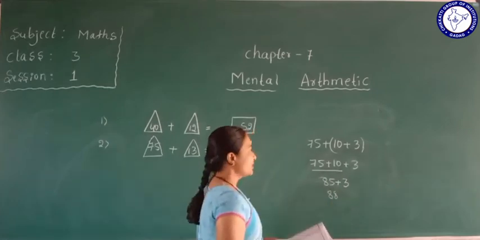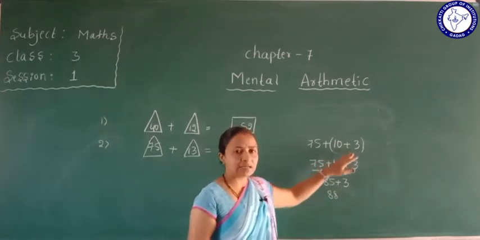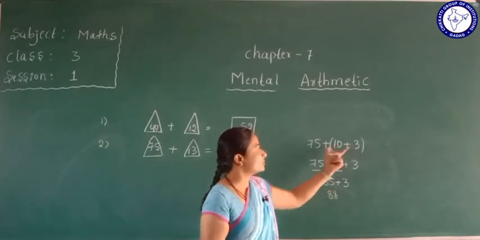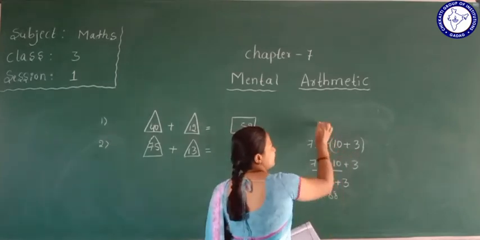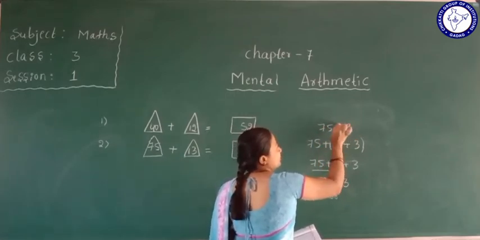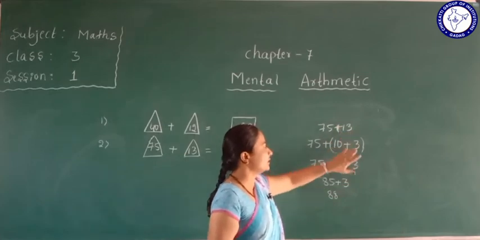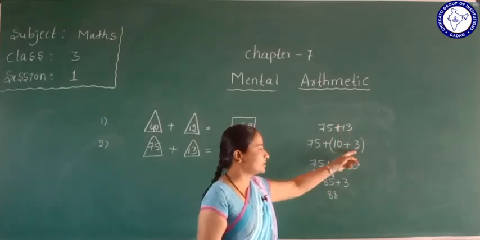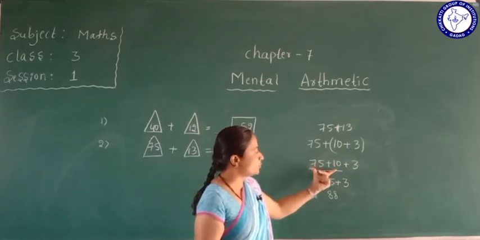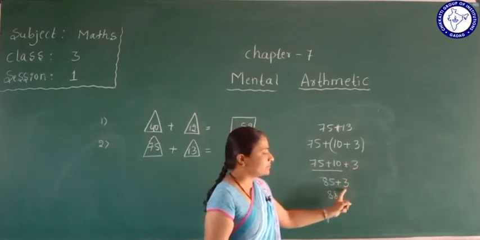So splitting this number and calculating is the easy method to calculate. 75 plus 13 is there, no? 13 we write like 10 plus 3, which is also 13. 75 plus 10 we add, and 3 we add after.